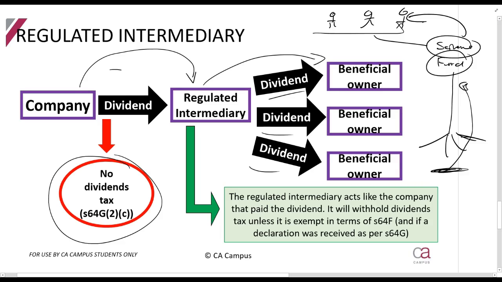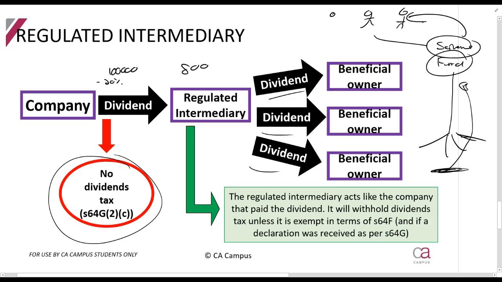So SARS doesn't want to tax you here and tax you here. Otherwise, let me explain to you what would happen. Let's say the company gives R100,000 dividend to the regulated intermediary. 20% gets withheld. So this regulated intermediary now has R80,000. Now it takes this R80,000 and gives it to the beneficial owners. So they take another 20% off that.